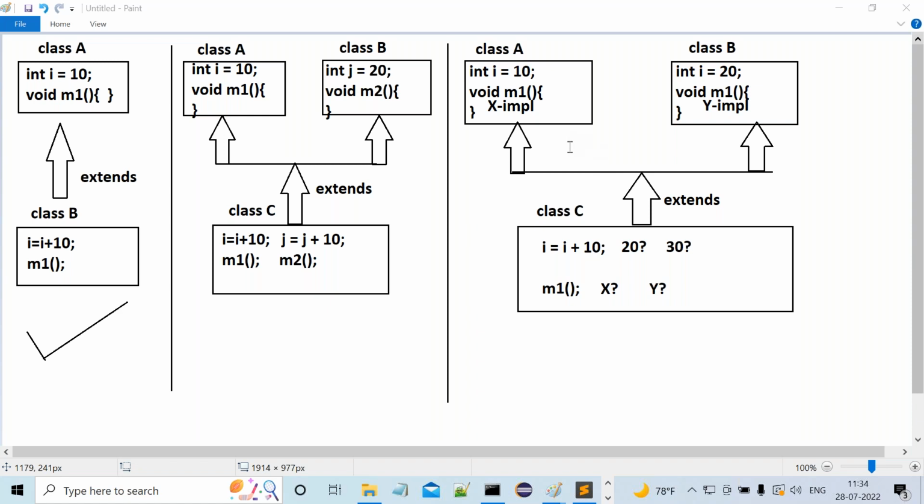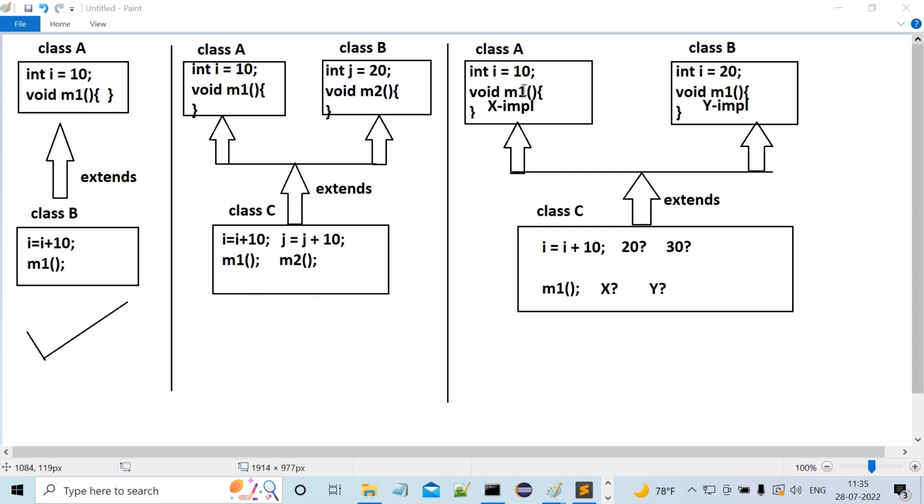In Python, it will give priority to the first super class in the order. What is the first super class in the order? A. So directly it will search for i and the M1 method in super class A. If the values are available, directly those values will be given to the child class. If the values are not available for the i variable and M1 method in super class A, then the PVM, in the sense the Python virtual machine, will search for the i variable and M1 method in the next super class. What is that next super class? Class B. If they are available in class B, then it will use that.